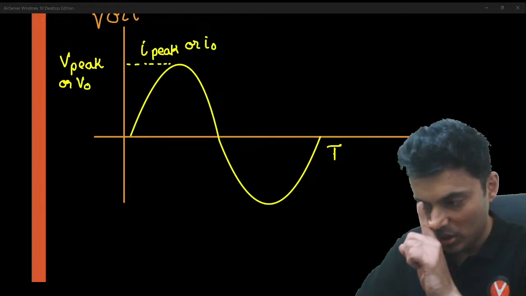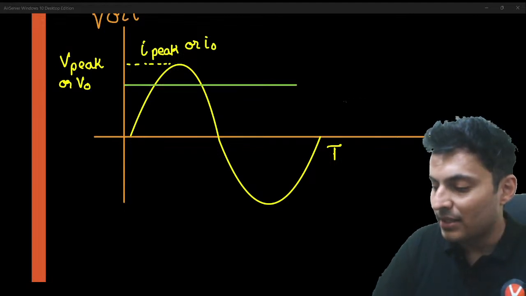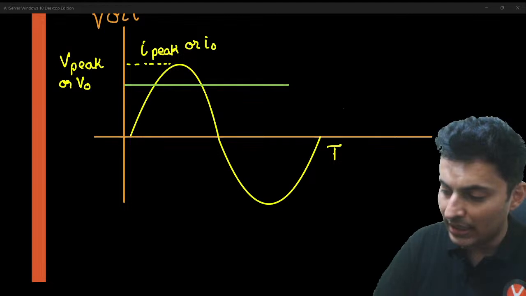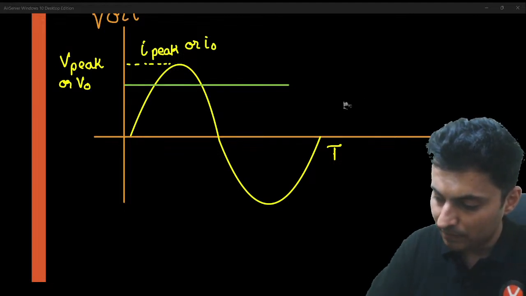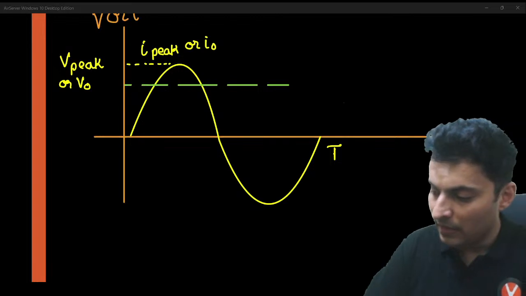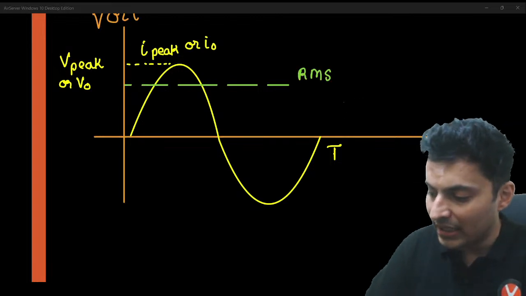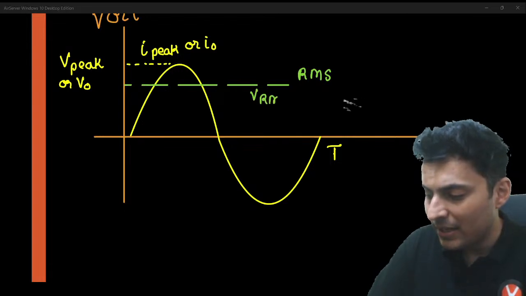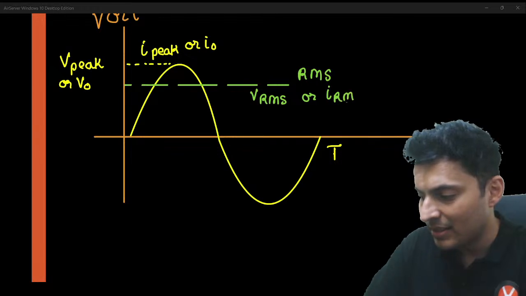Next important thing which you should know is the RMS value. RMS value looks something like this. Yeah, this is your RMS value. So either it is V RMS, or if it is a current graph, it is I RMS.